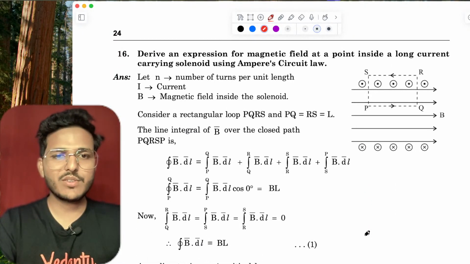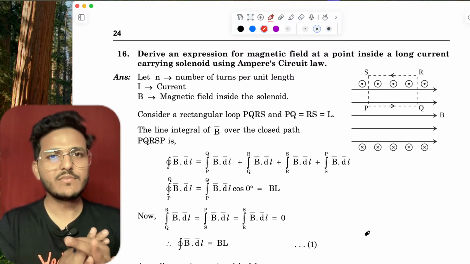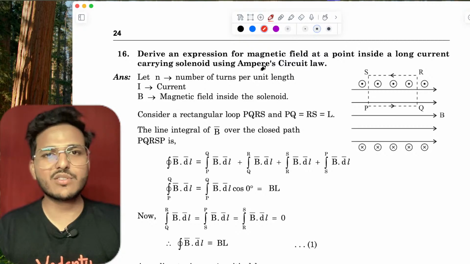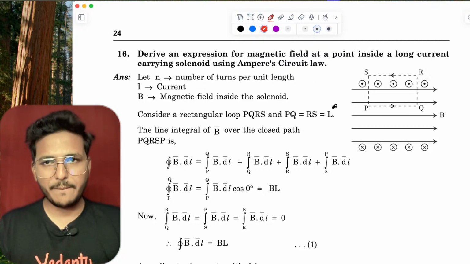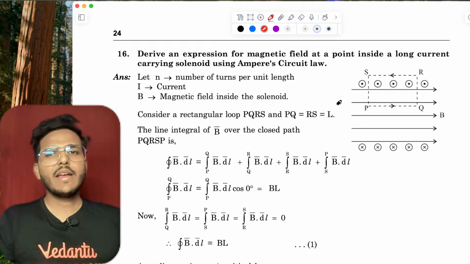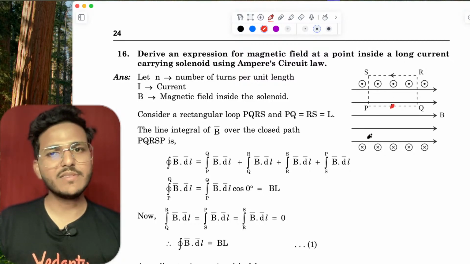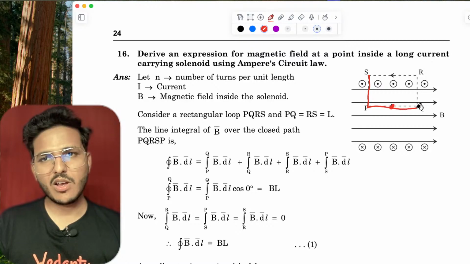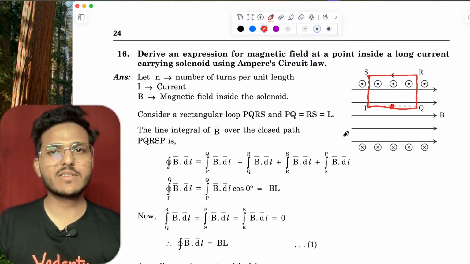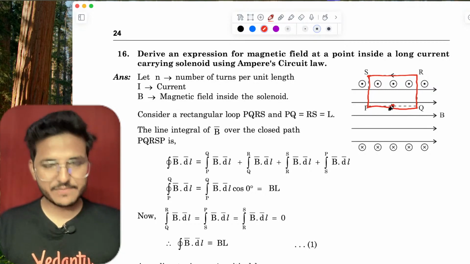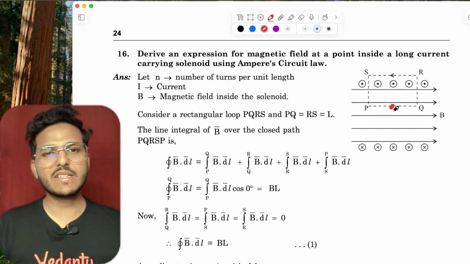Okay, moving to next: derive an expression for magnetic field at a point inside a long current carrying solenoid using Ampere's circuital law. See, if my point is here, then I draw a uniform rectangular surface, and now calculate the magnetic field intensity at this point.